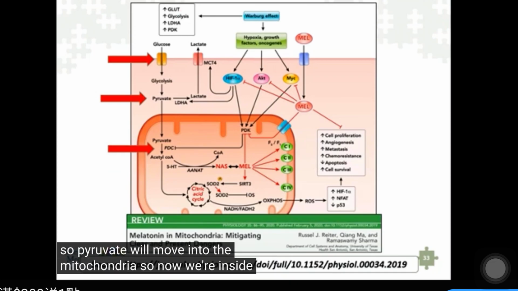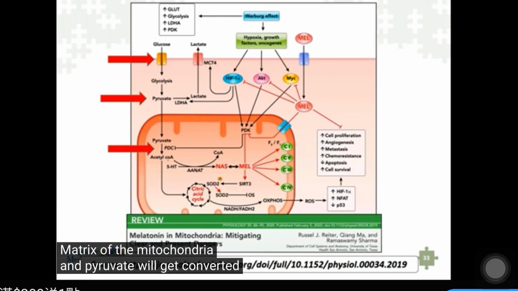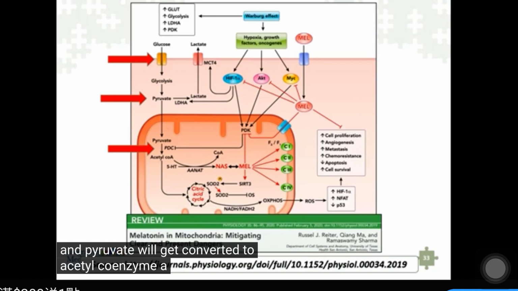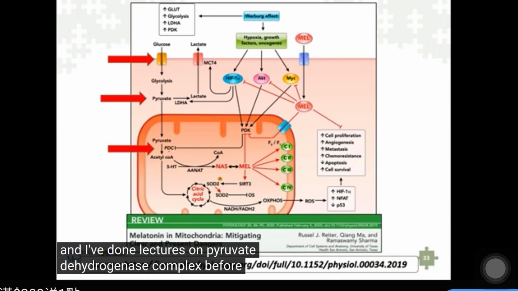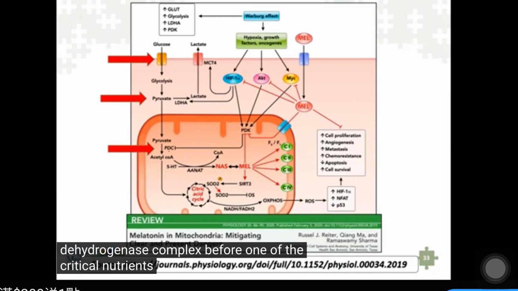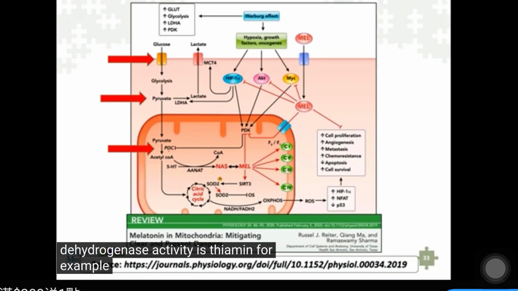So now we're inside the matrix of the mitochondria. And pyruvate will get converted to acetyl coenzyme A through the actions of an enzyme called pyruvate dehydrogenase complex. And I've done lectures on pyruvate dehydrogenase complex before. One of the critical nutrients for pyruvate dehydrogenase activity is thiamine, for example.